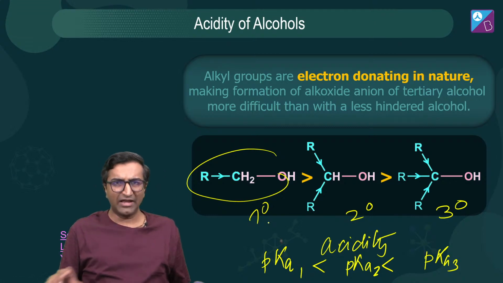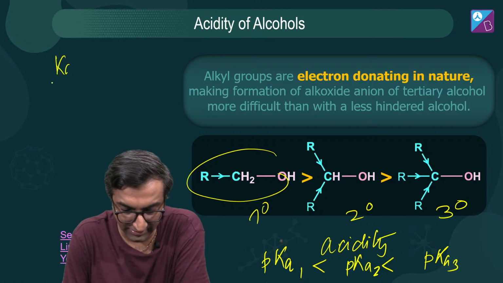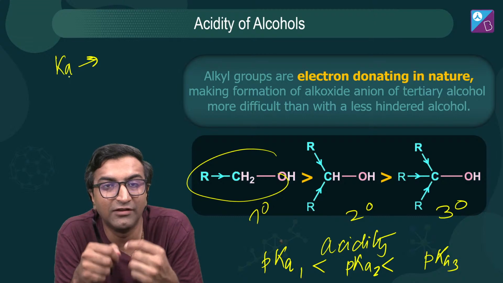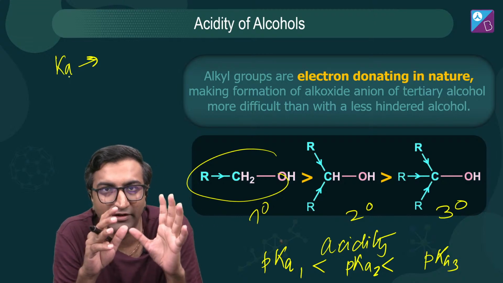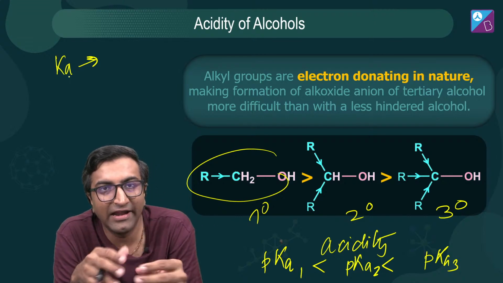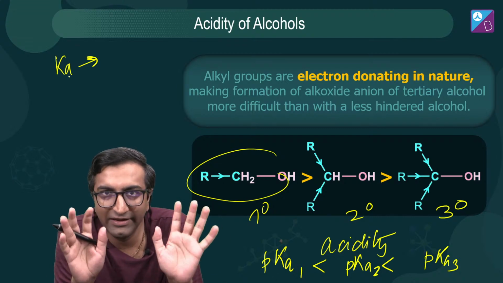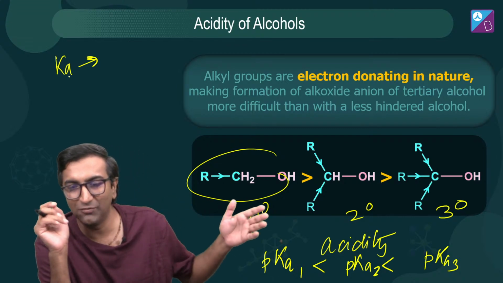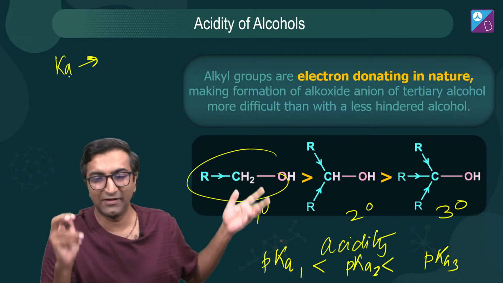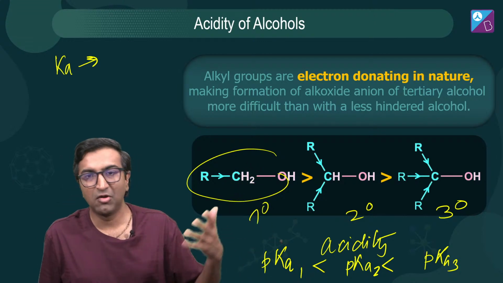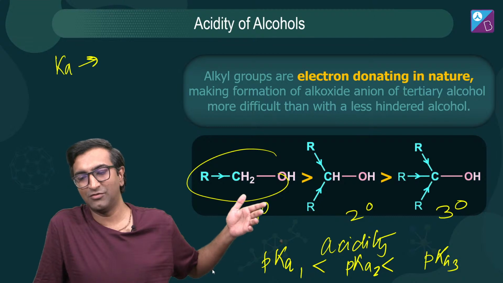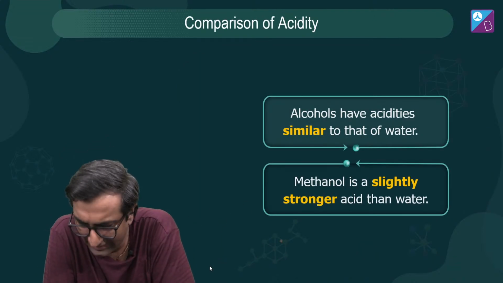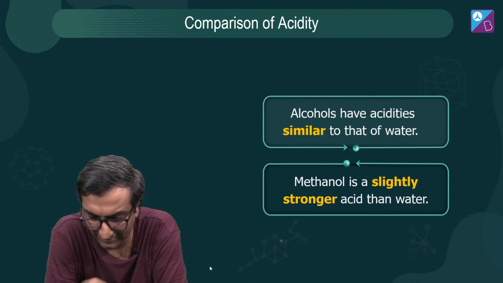Bro, what is pKa? कुछ याद है? क्या होता था Ka? Ka was a measure of how good a reaction proceeds forward. Specifically, acid की बात हो रही थी. pKa क्या था? Negative log of Ka. ठीक है? This is important. I want you to be able to see pKa and H+ और उनके बीच में क्या चीजें, because if you look at any data on organic chemistry, सब जगह यही दिखता है. They tell you the pKa values, and I'll also discuss it.